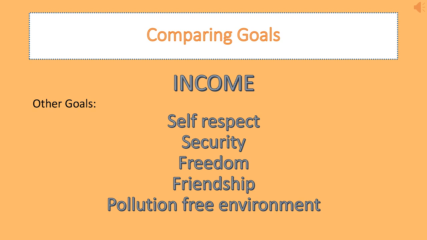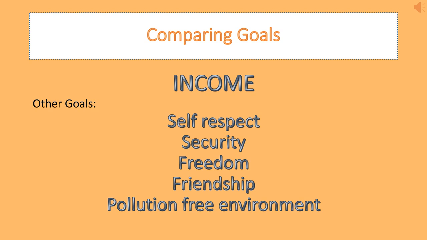If other things are also there, suppose a person is not free to work and do whatever he wants and he may be getting more money, but for some days he will be able to work, but after some days he will not be able to work for more money also if he doesn't have freedom. Similarly, if his family security is at stake, or his self-respect is at stake, for a few days he will be able to work for money, but all the time he will not be able to.